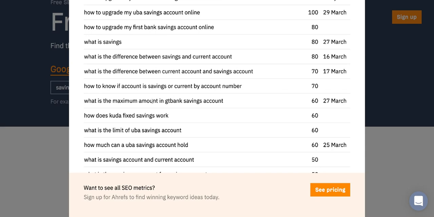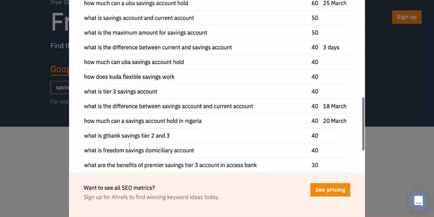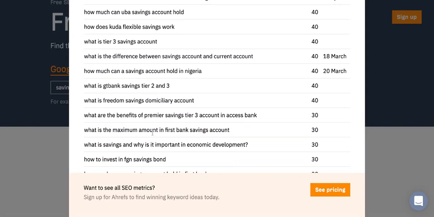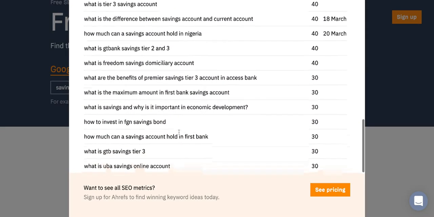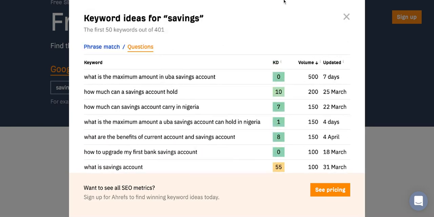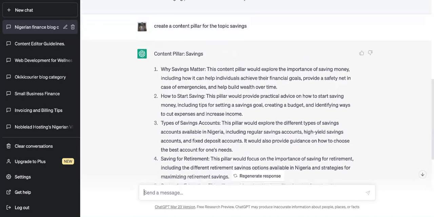There's GTB here, we've seen First Bank, we've seen UBA, we're seeing Kuda here, and there's domicile. So that means we can go further to talk about specific banks while answering the questions on the content pillar page.